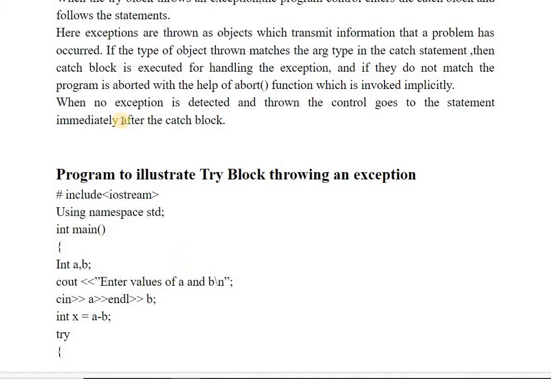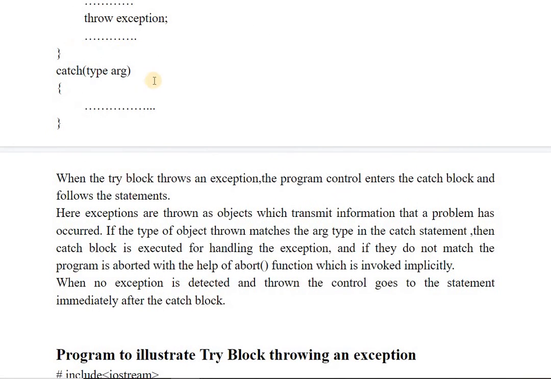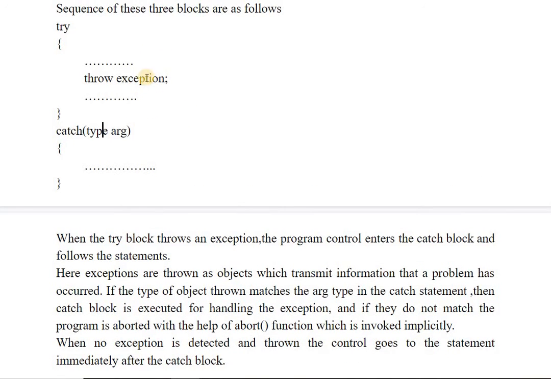In this format, the exceptions are thrown as an object which transmits the information about the problem that has occurred.